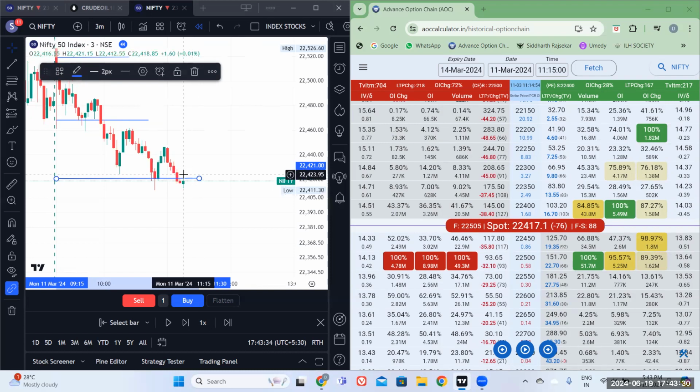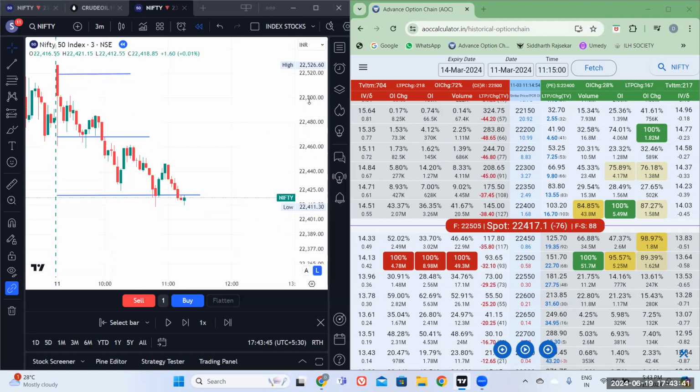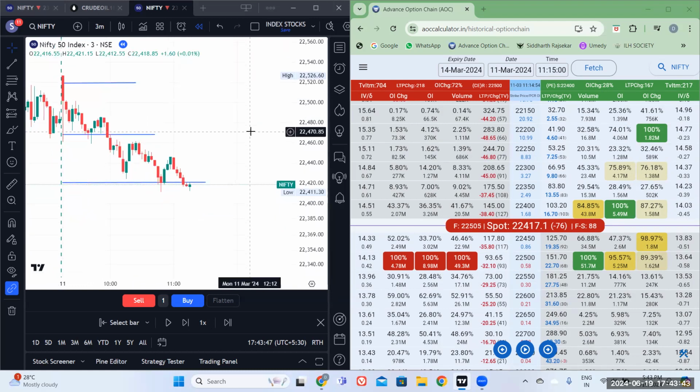Yeah. So now we can see that this has become a resistance, right? This was a support line earlier. In any technical support and resistance, the same line can get converted from support to resistance, resistance to support. Here, it's acting like a resistance. But for the trade, we still need that value. So we need to wait for the value, or we need to wait for something new to happen.